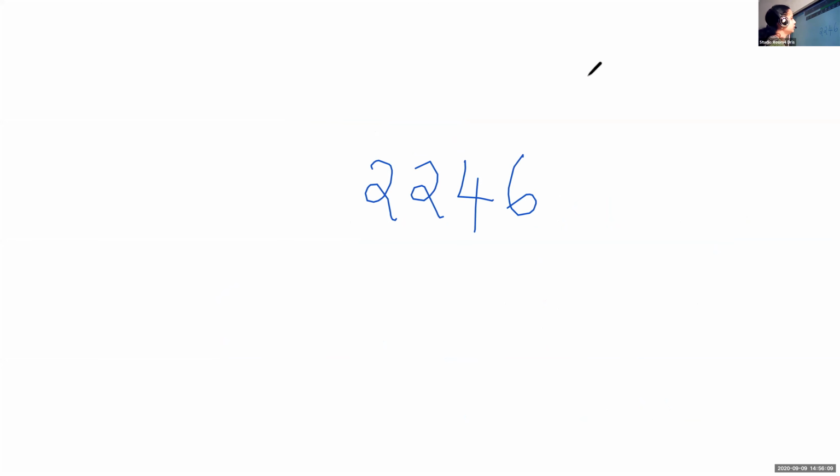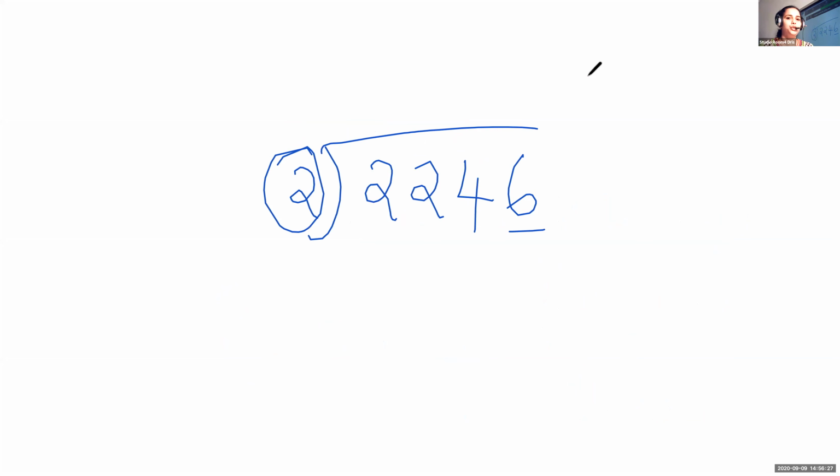Children, I want to check whether this is divisible by 2. So the divisor is 2. What will I do? I will check the last digit. If it is an even number, you know, even numbers are 0, 2, 4, 6, 8, then that number is divisible by 2.